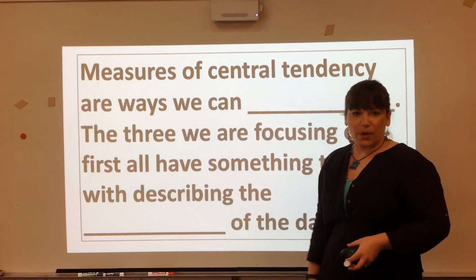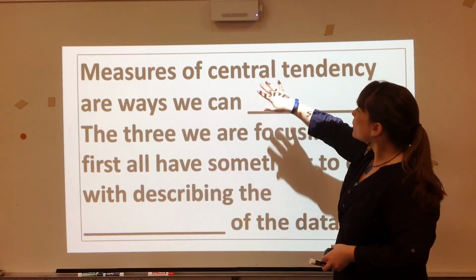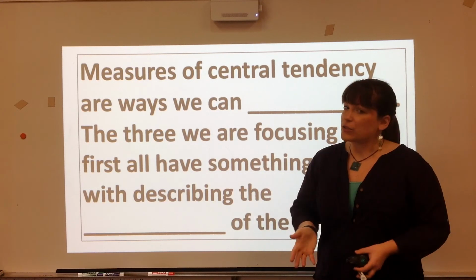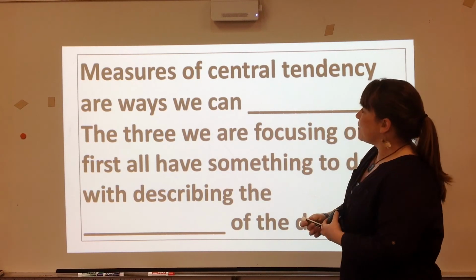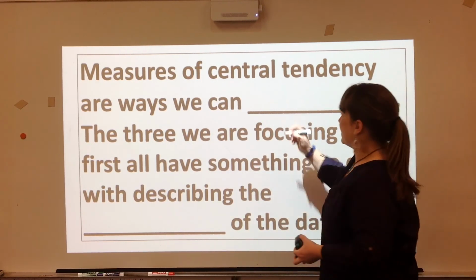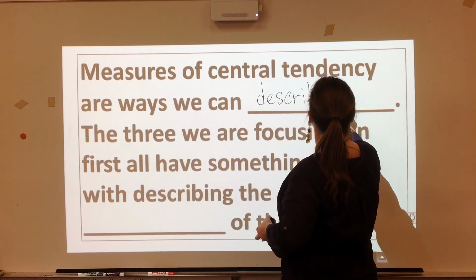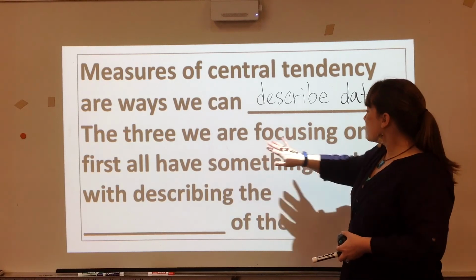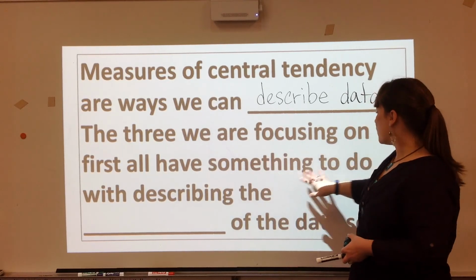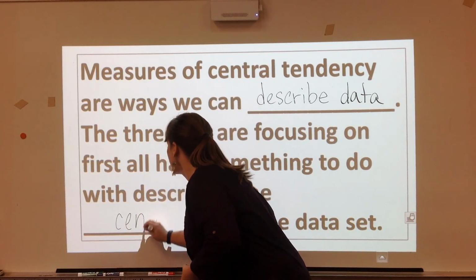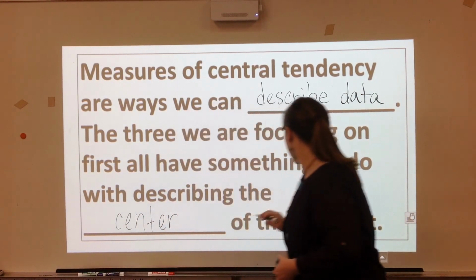So to finish up our white one for today, we just have a definition of measures of central tendency. Measures of central tendency is just a way that we can describe the data. The 3 we're focusing on first all have something to do with describing the center of the data set.